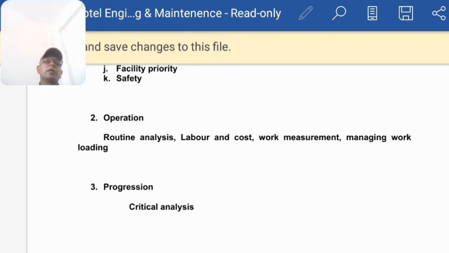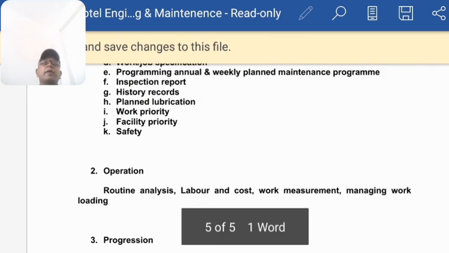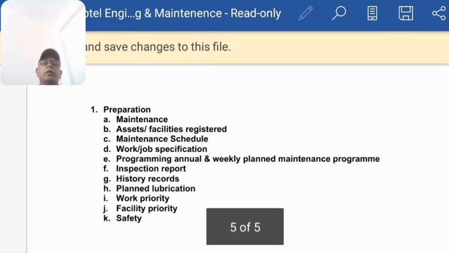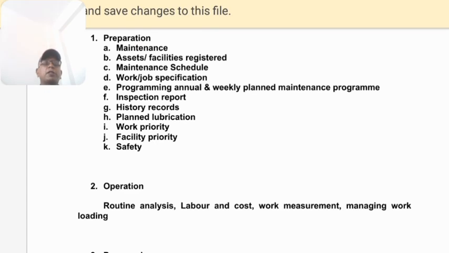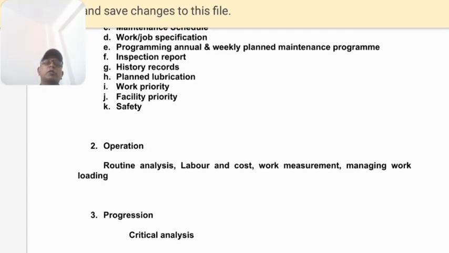Now we move on to another aspect after this first part, which is preparation. After preparation is done, it is operation. Now what is operation? Routine analysis, labor and cost. We have to take care that the maintenance does not require more money compared to the cost of the machine.